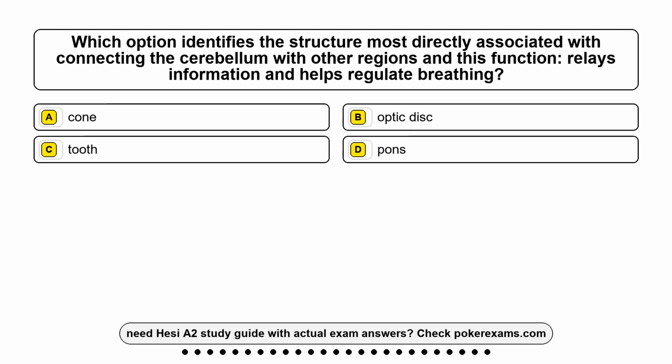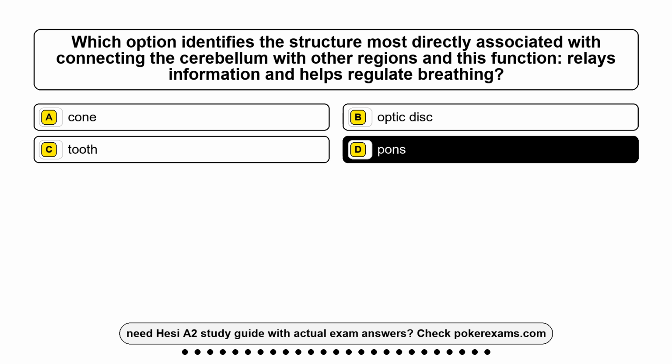Question 20. Which option identifies the structure most directly associated with connecting the cerebellum with other regions in this function, relays information and helps regulate breathing? Option A, cone. Option B, optic disc. Option C, tooth. Option D, pons. The correct answer is option D, pons.